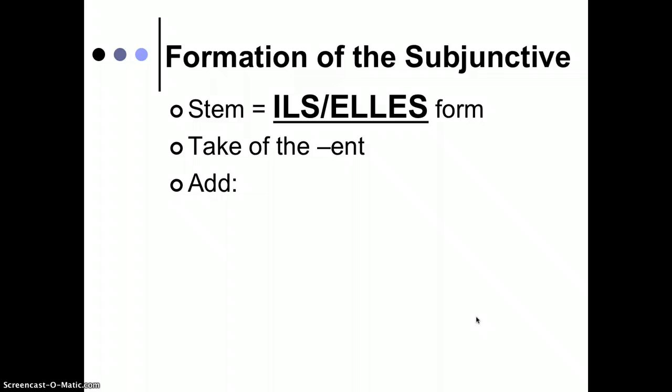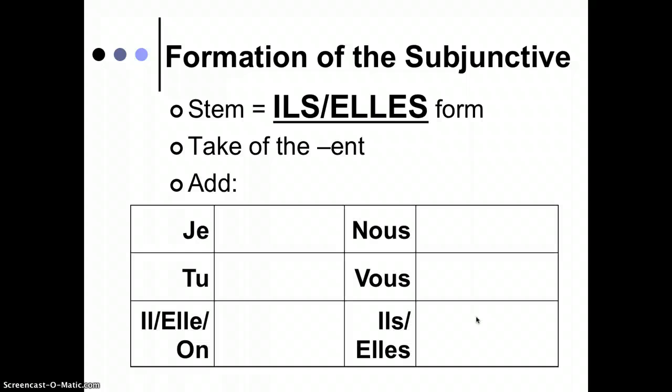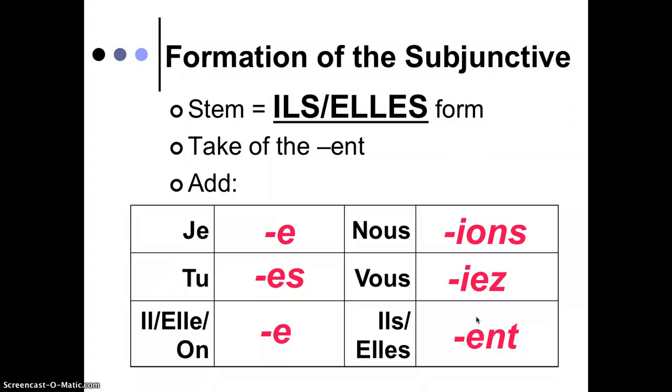So let's talk first about how we form the subjunctive. This stem is the il or elles plural form. This is unusual. We have no other verbs that are using this as the stem. So we take off the ent, and here are our endings. E, es, e, ions, iez, ent. So not only does the subjunctive have a strange stem that we're not used to, the ils or elles form, but the endings are also kind of bizarre.